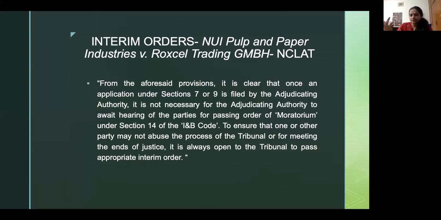In my opinion, I do think this power should be exercised keeping in mind the larger purpose of the court, which is running the corporate debtor as a going concern. Second, preserving the assets of a corporate debtor. To this end, I also tried to distinguish between two such situations yesterday. One situation was where the corporate debtor was trying to alienate its property and was taking adjournment after adjournment so it could sell off some of its property before an insolvency order could be passed against it.